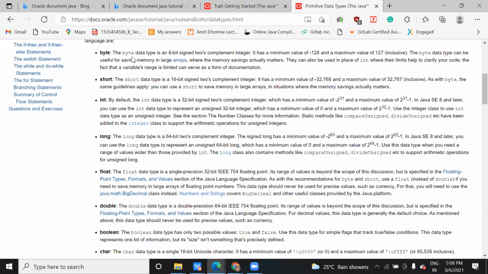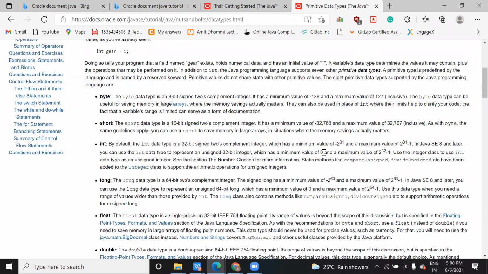So basically they ask about the range. What is the range? On that day I gave you one example, if you remember. We solved one question in which the birth year was 1974. In 1974 we selected the short data type. Why did we select short? Because its value ranges from -32768 to 32767. Then why would I go for integer, which has a range of -2 to the power 31 to 2 to the power 31 minus 1?